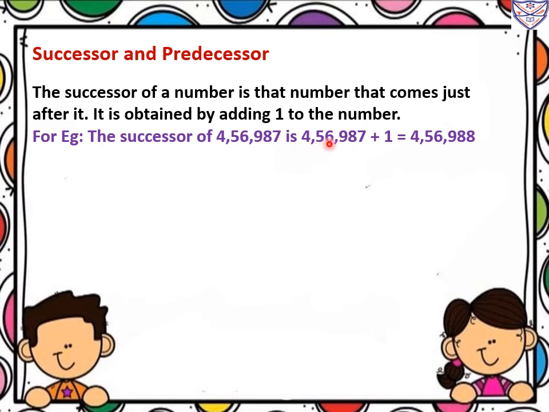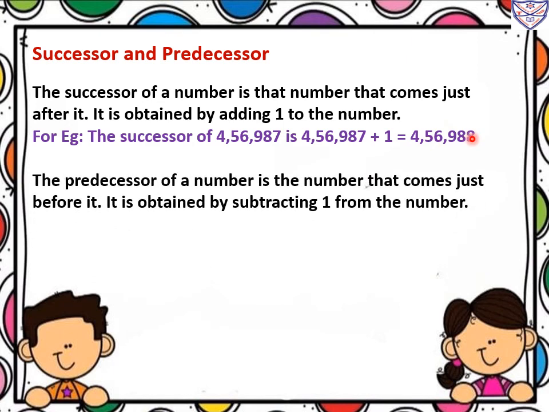So 4,56,987 plus 1. How much will we get? In 7 plus 1 we will get 8. So the next successor number of 4,56,987 is 4,56,988.